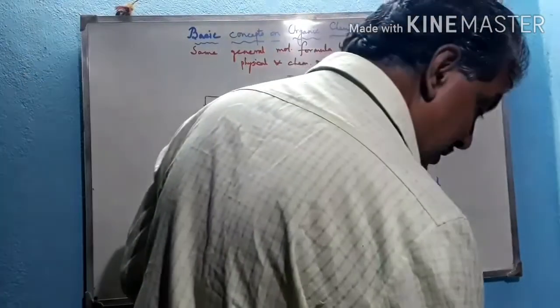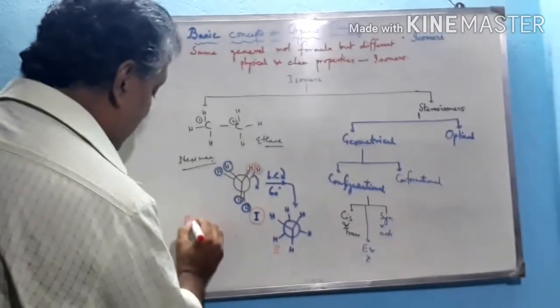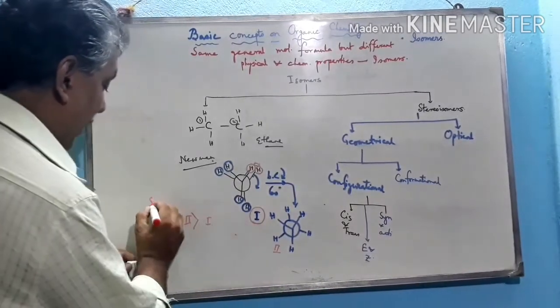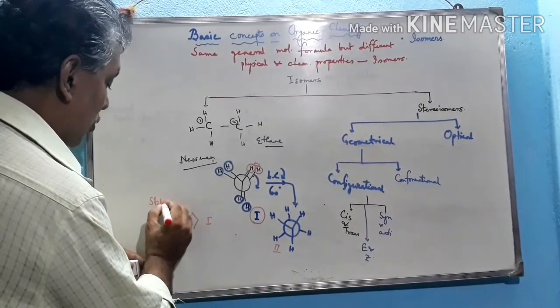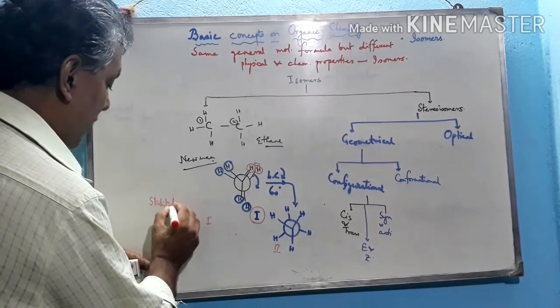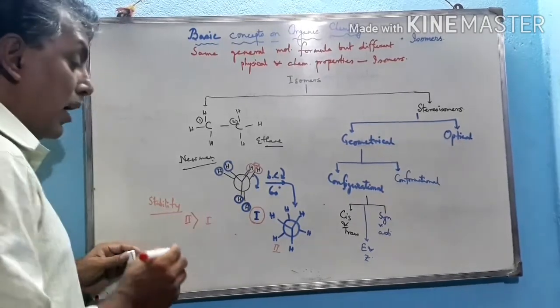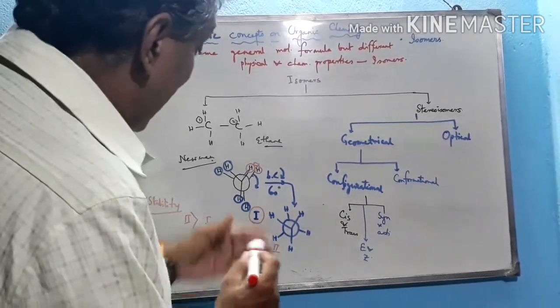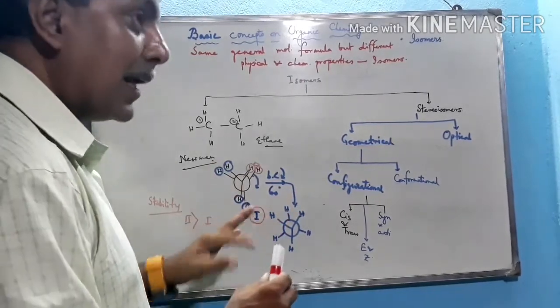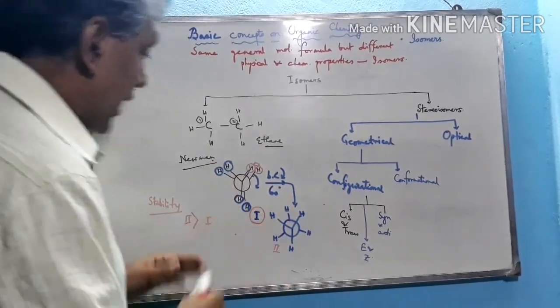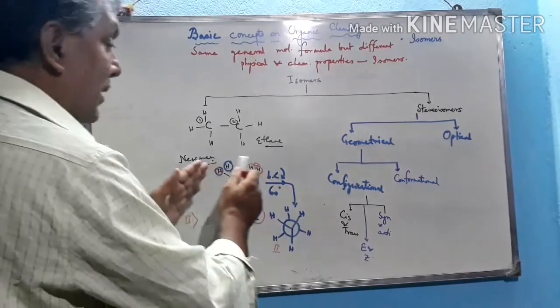So this is more stable than the previous structure. This is structure number 1 and this is structure number 2. So 2 is more stable than 1, because it has no steric hindrance and no such interaction occurs.